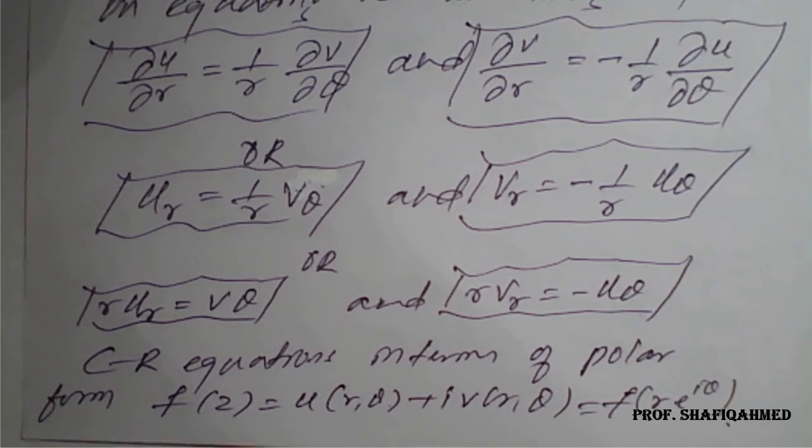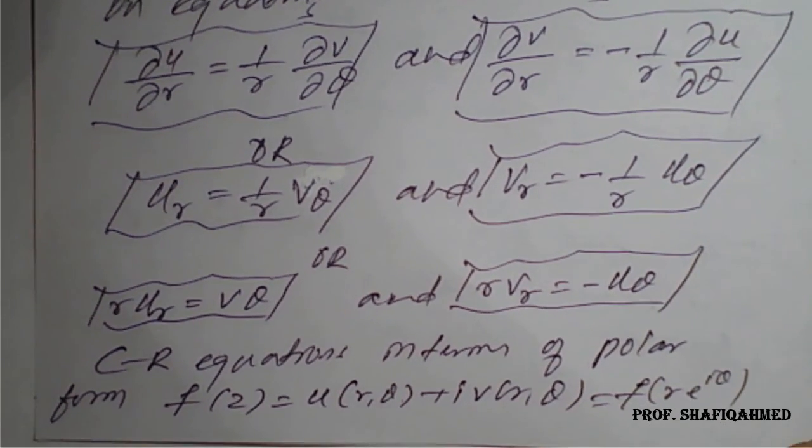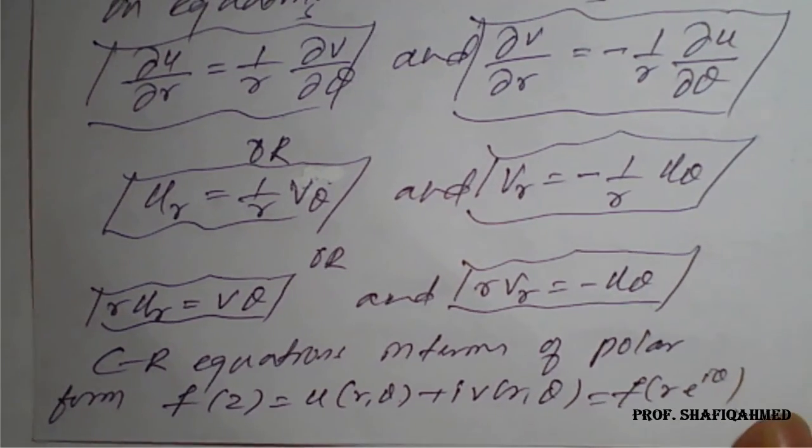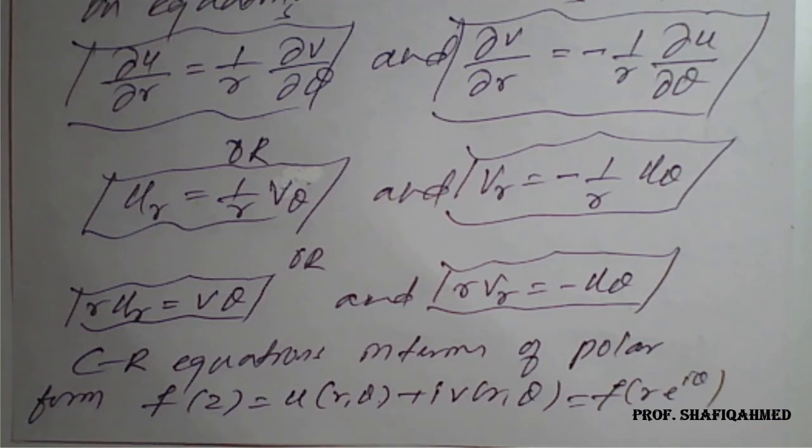In this way we have seen the proof of the CR equations in terms of polar form.